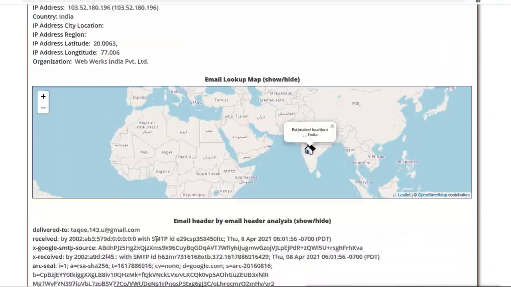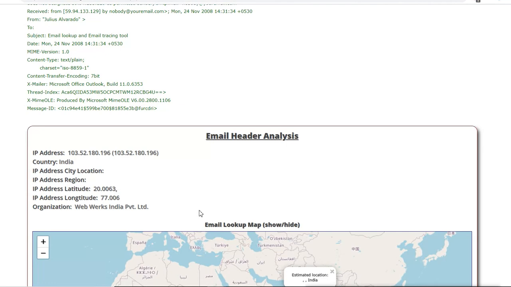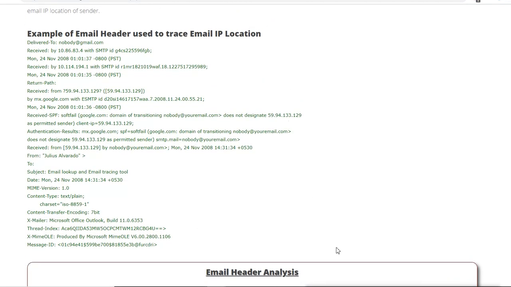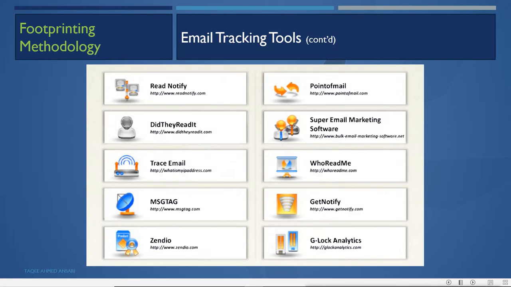Just like this, we have other tools also which we can use to track email addresses. We have ReadNotify. What does ReadNotify do? It will notify you when the mail is received and read. We have this also, Did They Read It? Trace the email by Who Is My IP Address.